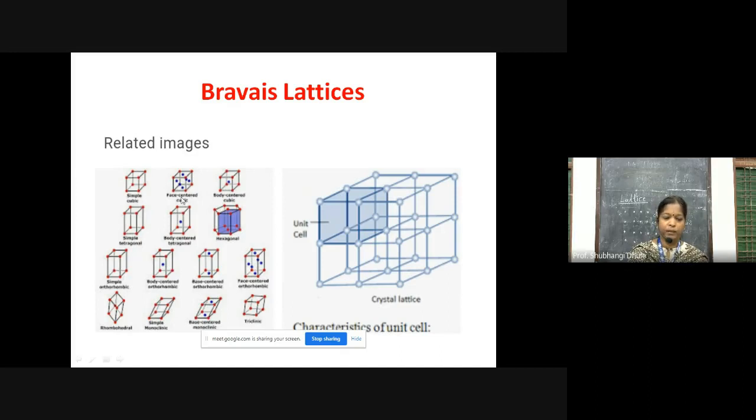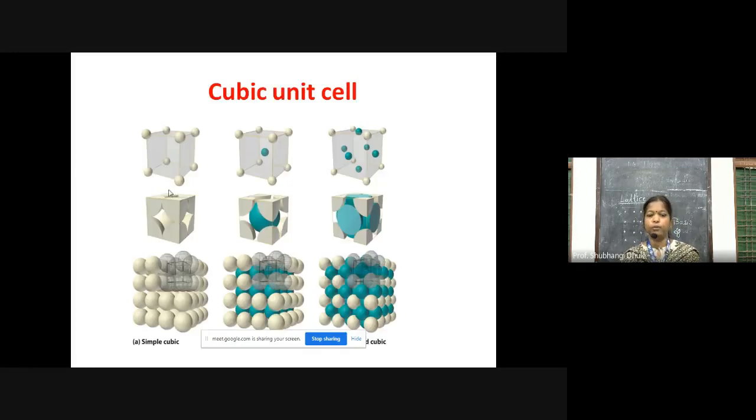So you can observe in your textbook the different shapes of the 7 different crystal systems and where the constituent particles are exactly present. This is called a Bravais unit cell, and the lattice is also called Bravais lattices. Then we go for the next. We are going to study now the cubic unit cell.